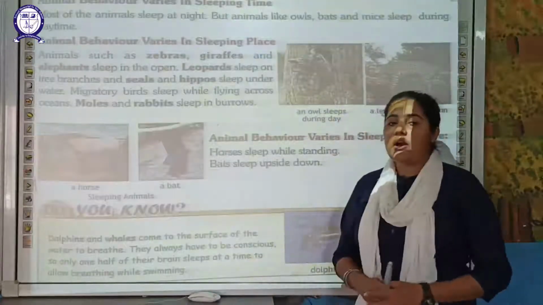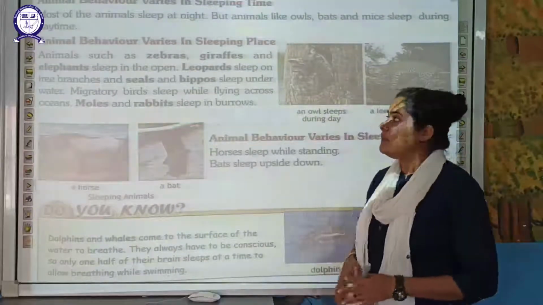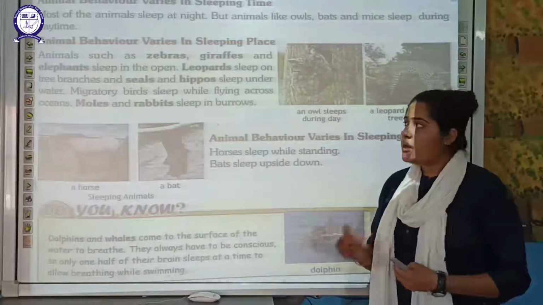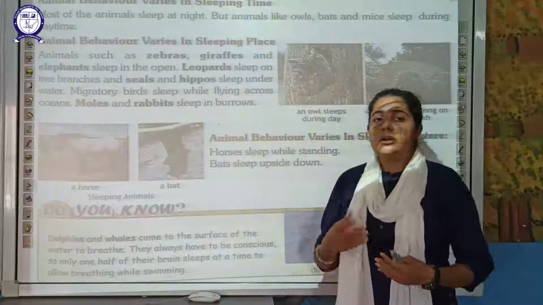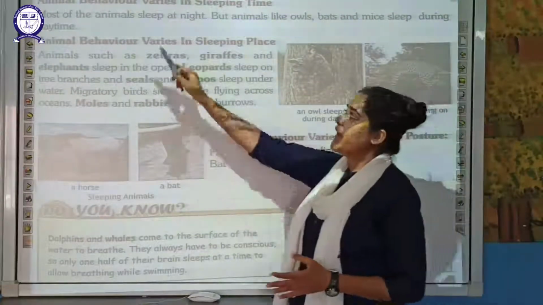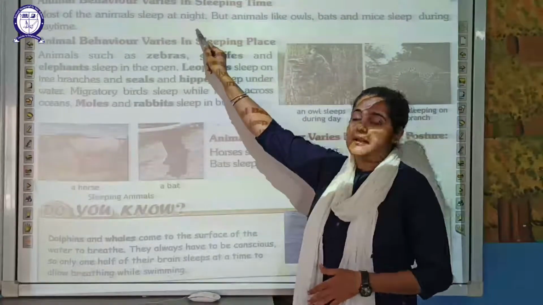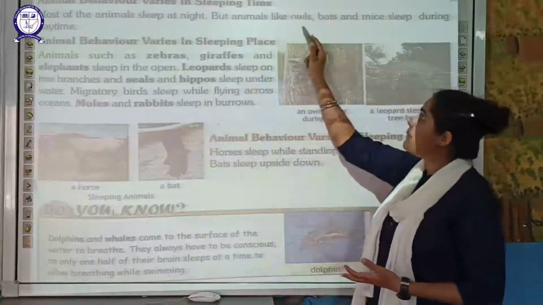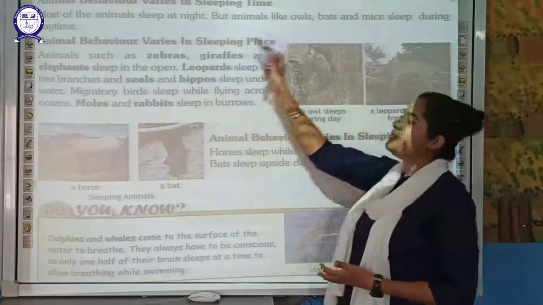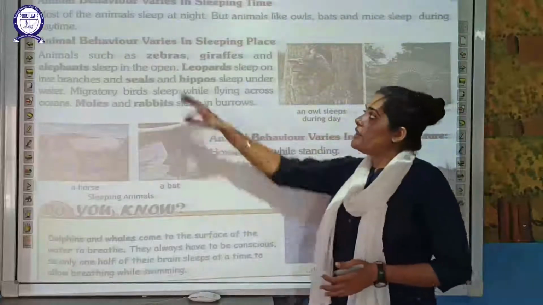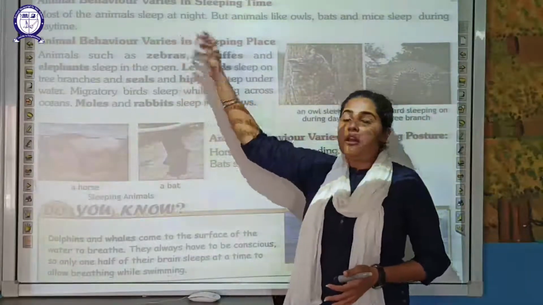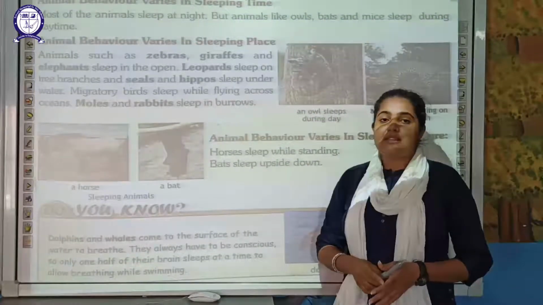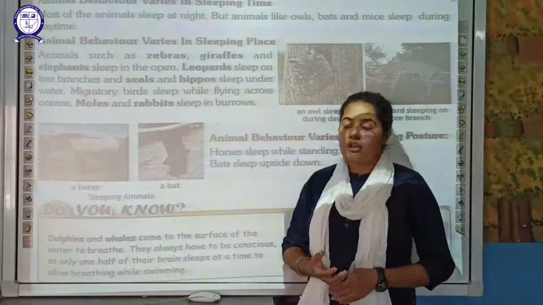Moving on to the next part, how animal behavior varies. Animal behavior varies in sleeping time, that is, what time these animals sleep. Most animals, like humans, sleep during the night, but there are certain animals, your nocturnal animals, which are active during the night. Examples are the owl, bat and mice. They will sleep during the daytime and be active during the night time.